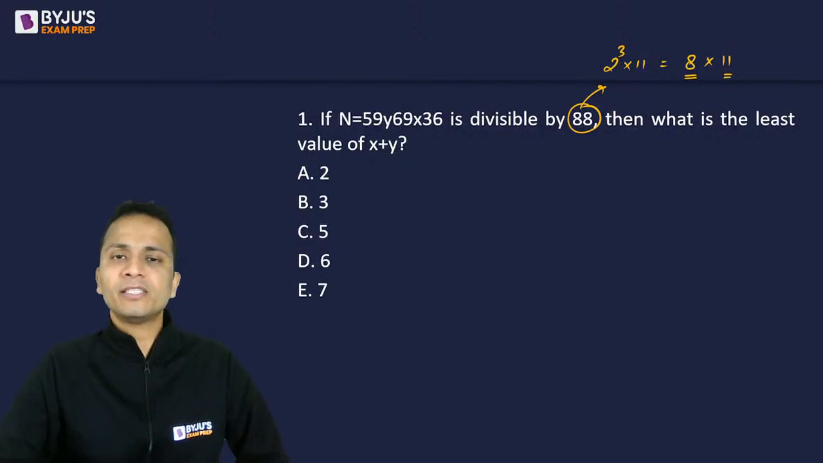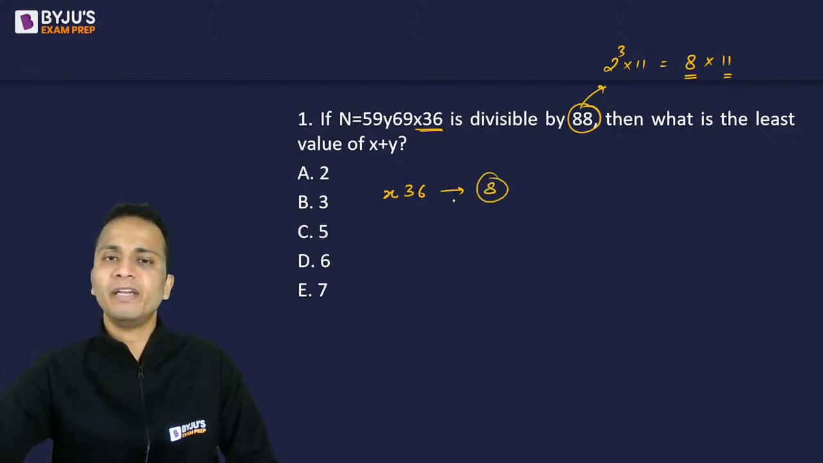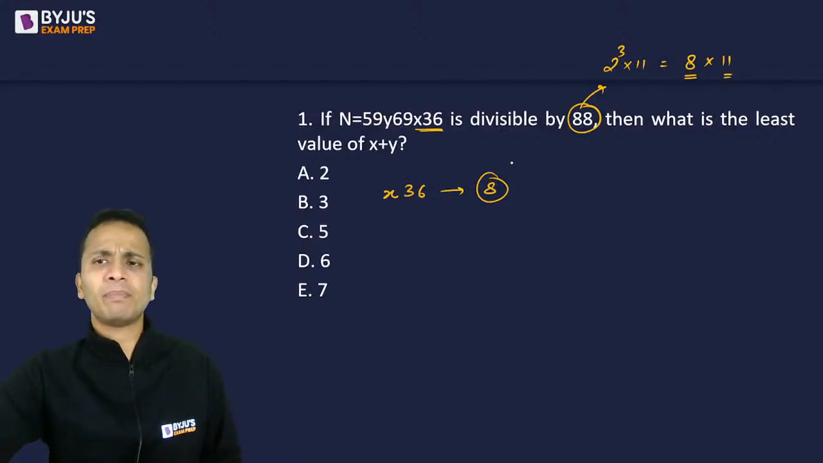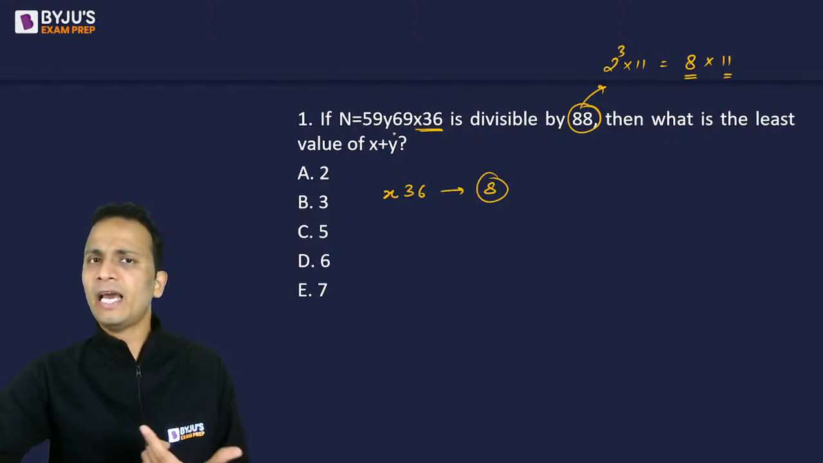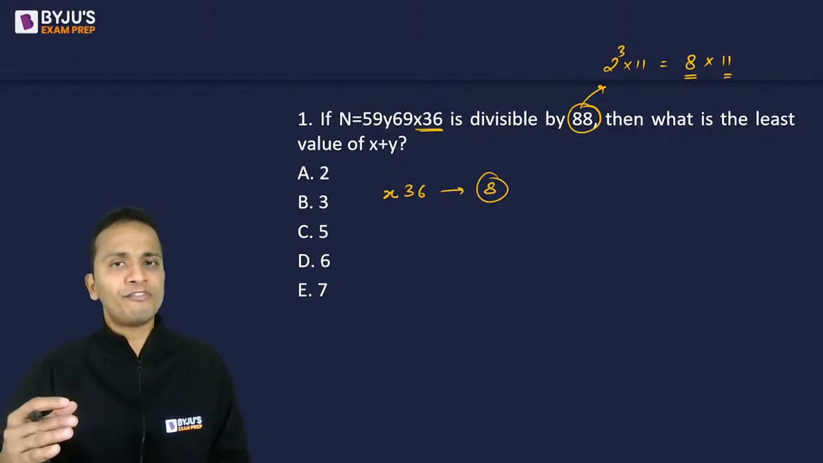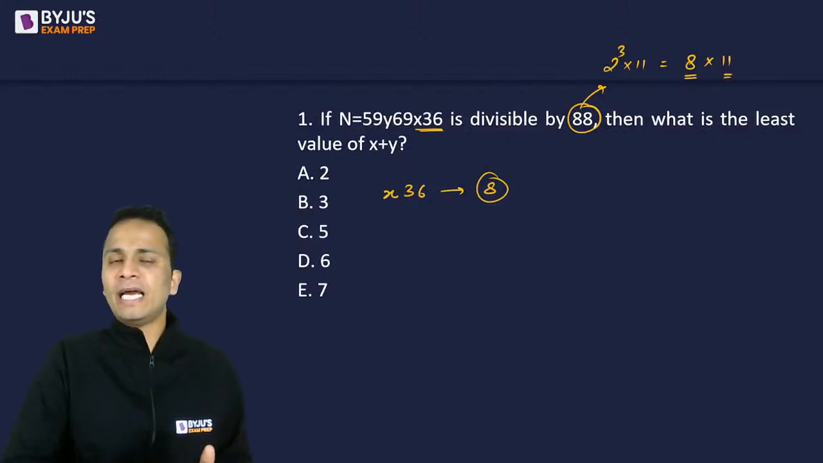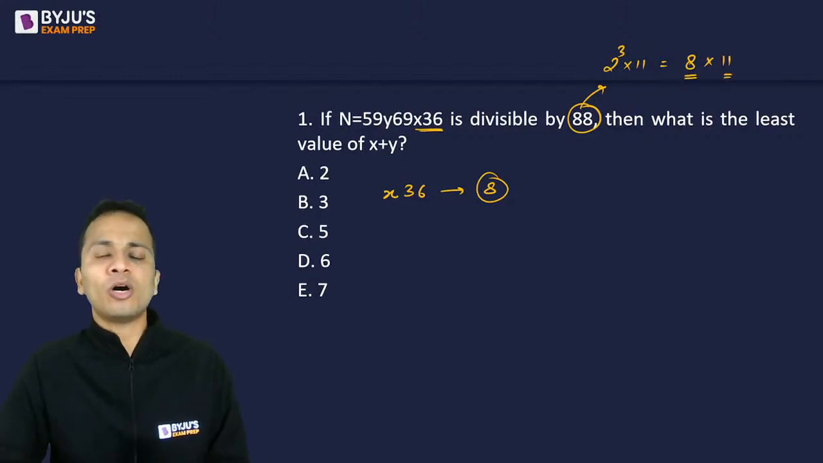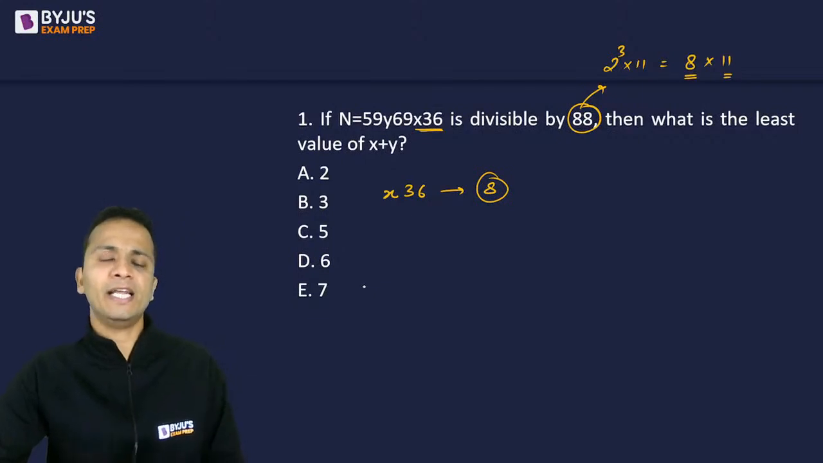The rule for 8 is the number formed by the last 3 digits. That means the number x36 should be divisible by 8. Then I'll apply the rule for 11, in which I'll look at the alternate digits. We'll add the alternate digits and form two different groups, and then we'll take the difference, and that difference should be either equal to 0 or a multiple of 11. So these are the individual rules for 8 and 11.